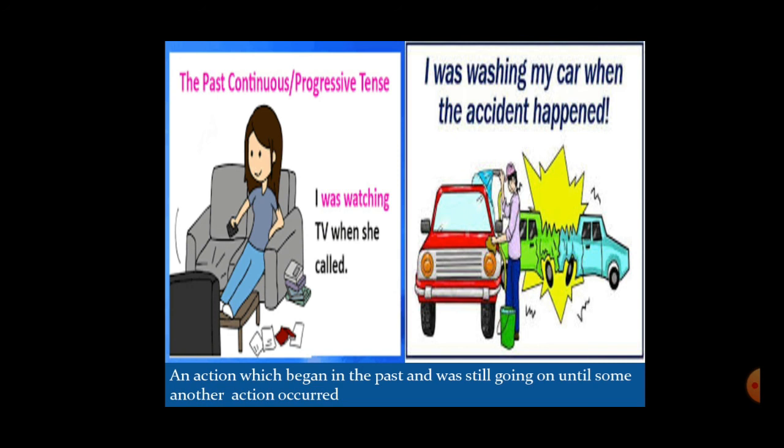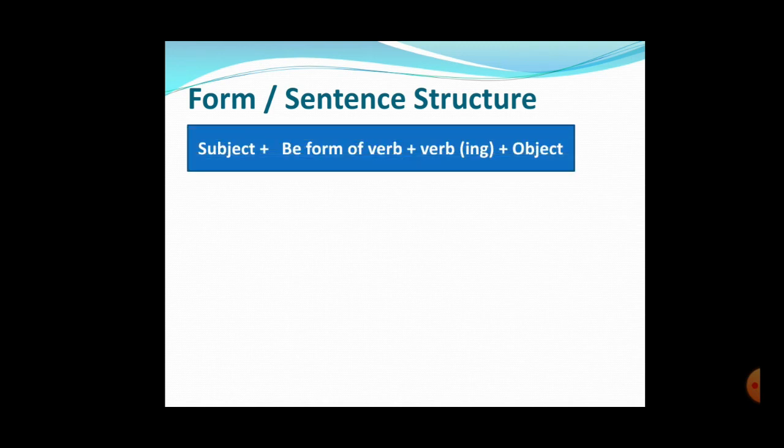Very good. Let's look at the form of this tense, past continuous tense. So the form says subject plus be form of verb plus ing form of verb. Now what is be form of verb? We have cleared this in previous videos. You remember? Let's again revise them. Be forms of verb, there are 8 forms. Be, am, is, are, was, were, being and been.